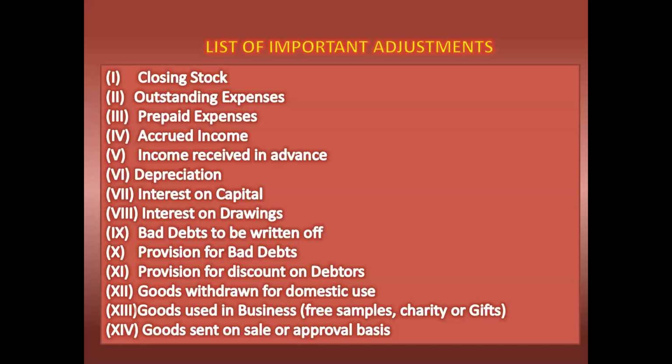Otherwise, if both are given, first we will see whether old is more or new is more. If new is more, then on the debit side only, from new we will deduct the old balance. This is one method.